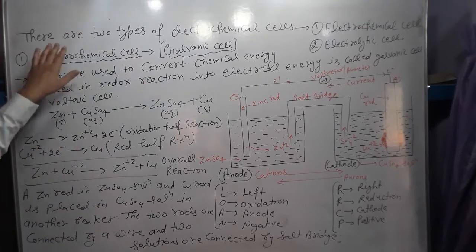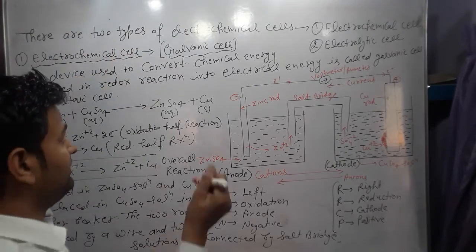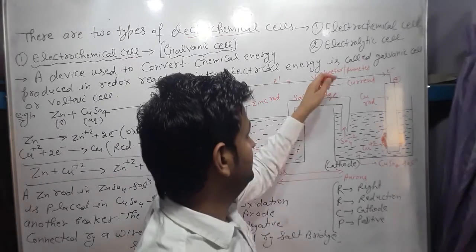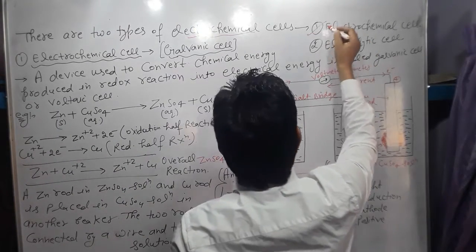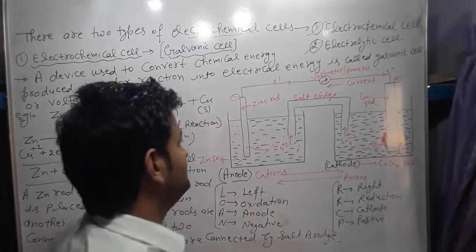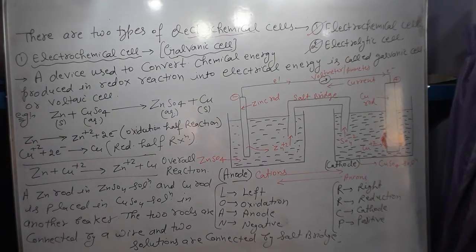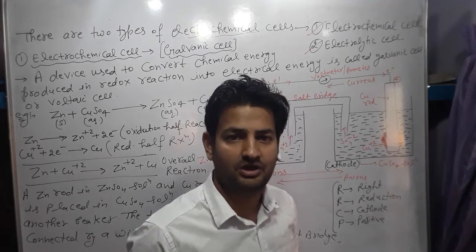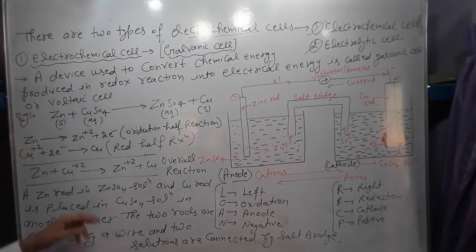Next, there are two types of electrochemical cells. Electrochemical cells are of two types. These are the electrochemical cell and the electrolytic cell. They may be electrochemical or electrolytic cell. So here first we discuss the electrochemical cell.